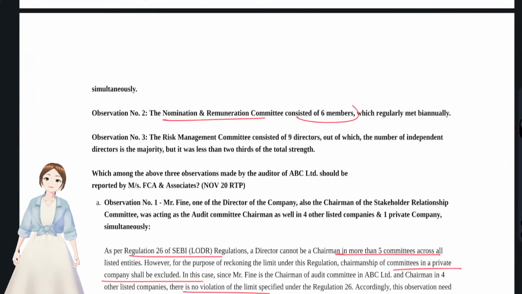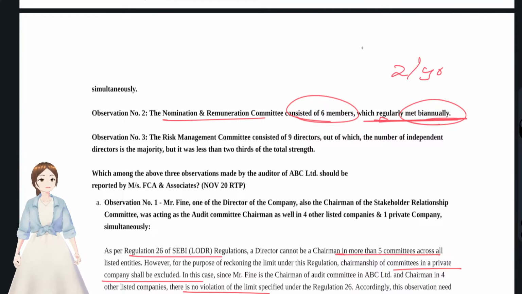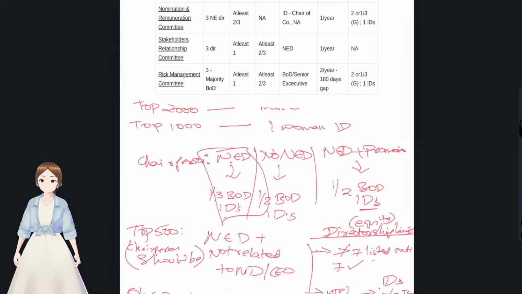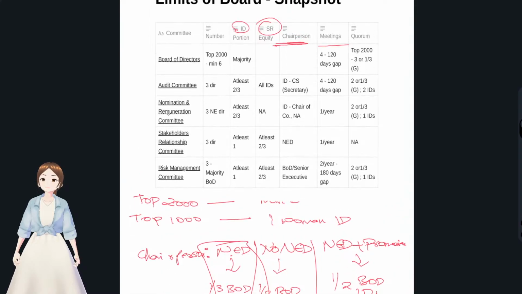NRC committee consists of 6 members which regularly met biannually. You see, biannually they have to meet 2 times in a year, not once in 2 years. Okay, you see the snapshot. NRC committee has to meet at least once in 1 year.